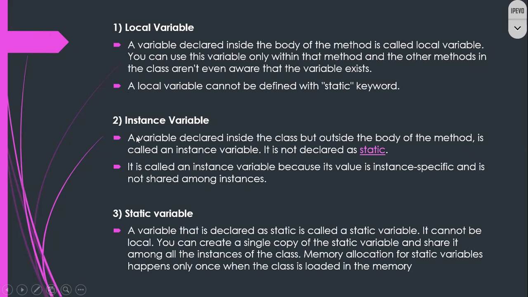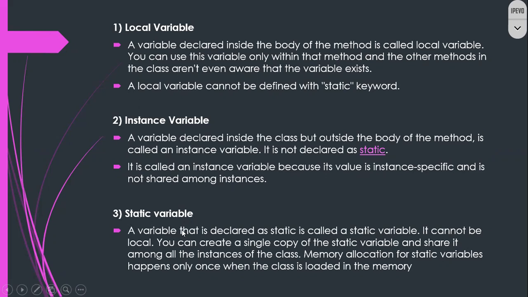Again, instance variable. A variable declared inside the class but outside the body of the method is called an instance variable. It is not declared as static. You should not declare the instance variable as static. It is called an instance variable because its value is instance specific and it is not shared among the instances. So that is one reason.